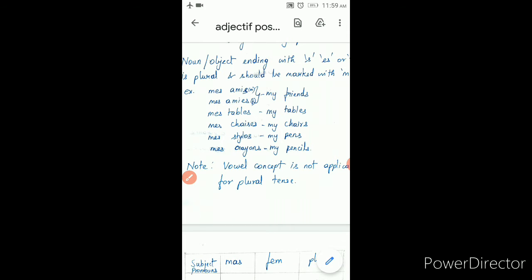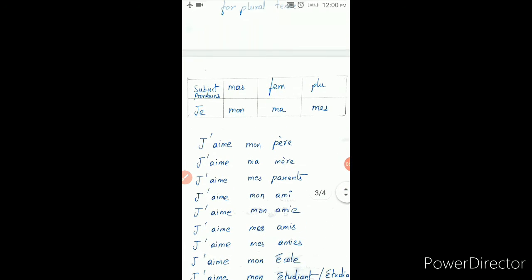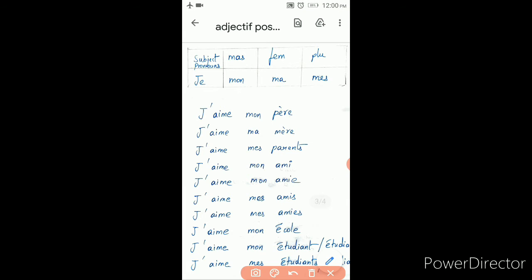Okay. Now let us see some examples. J'aime mon père. I like my father. Père means father. So, father is masculine. There are certain cases where we have to apply logic.